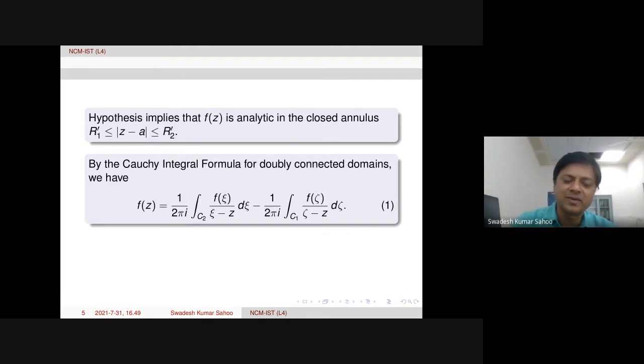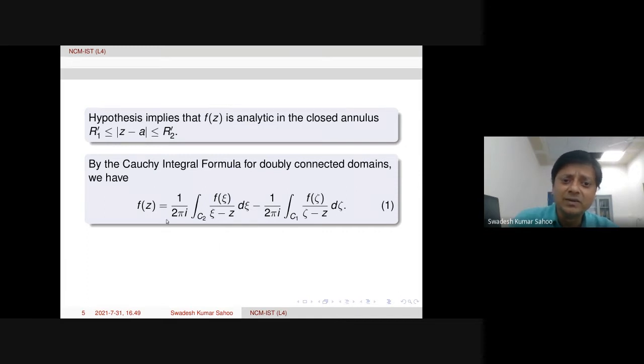Then we can put this, and the integral value will be 0. The integrals along the lines, while coming and going out, will vanish. Therefore, only these two will remain. Because C1 is moving in the clockwise direction, therefore a negative sign is there. So this is the formula.